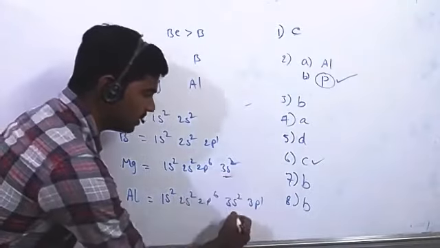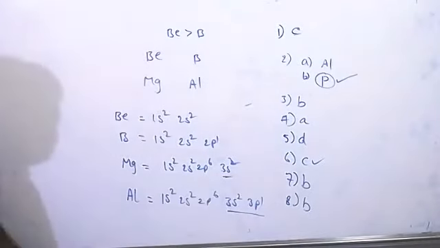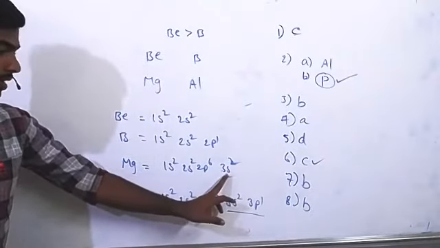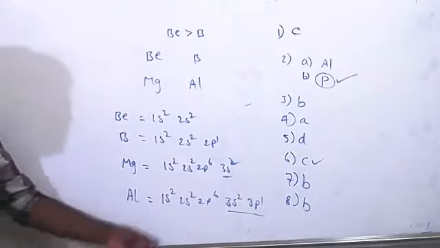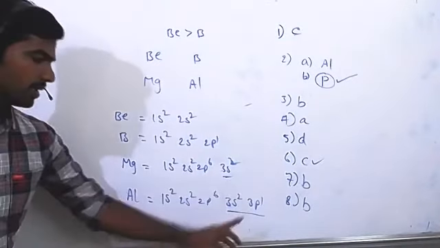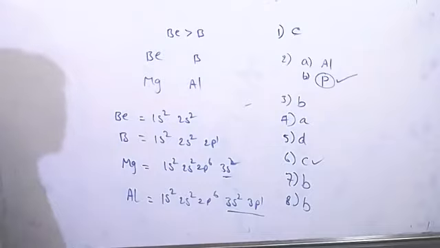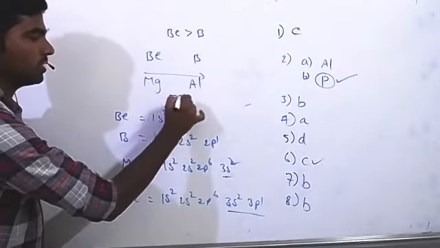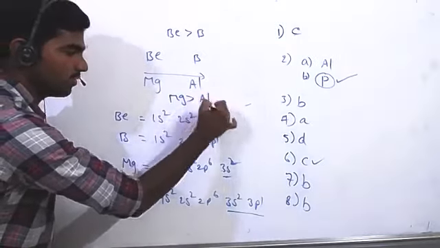But in aluminum, we can remove an electron from 3p easily, but here we need to remove it from the 3s orbital. This is somewhat difficult because the 3s orbital is closer to the nucleus than the 3p orbital. So here also the general trend is increasing, but the actual exception is that magnesium has a higher ionization enthalpy than aluminum.